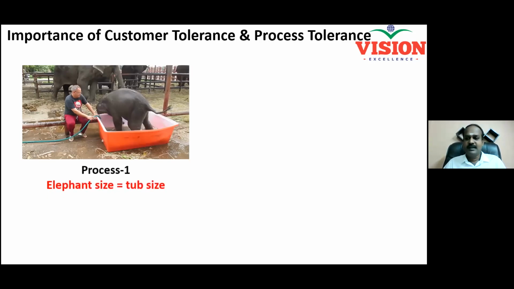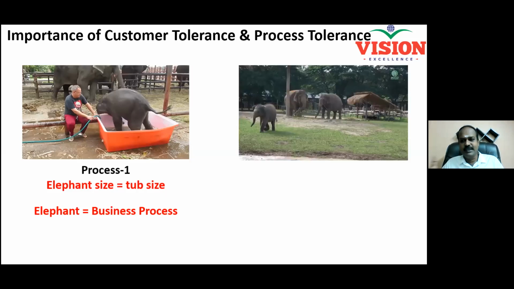And so if I consider the elephant as the business process, if you make your process size almost equal to the customer tolerance, your business also will struggle, right? And you can easily convert the struggle into a pleasure by increasing the size of the tub.